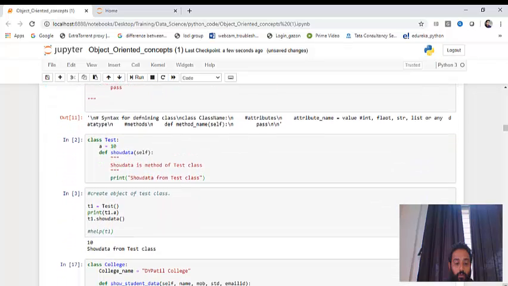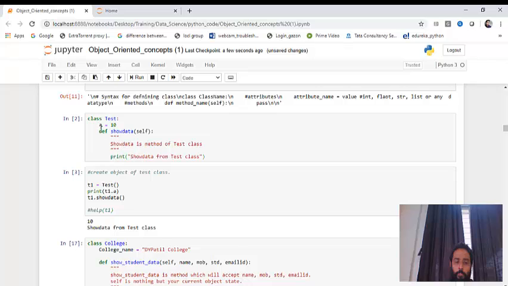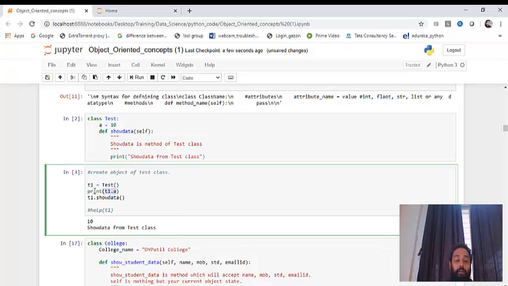Okay, same things, I've repeated it here. A class test with an attribute here, then a method called show data, and then I'm trying to print something here. Then I'm creating an object called t1, and then printing t1.a. What is t1? t1 is an object of class test. So an object can go and fetch the attributes and methods. Same is happening here. First it is fetching the attribute, and then it is fetching the method. If you want to understand what is happening, you can also put this object name into help, and you'll get so many details over here.